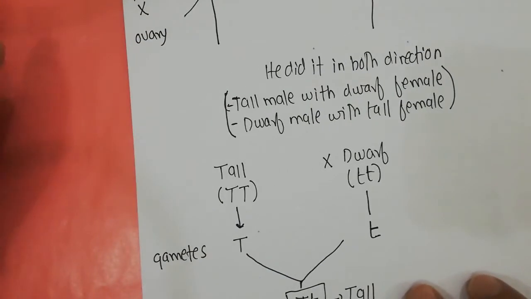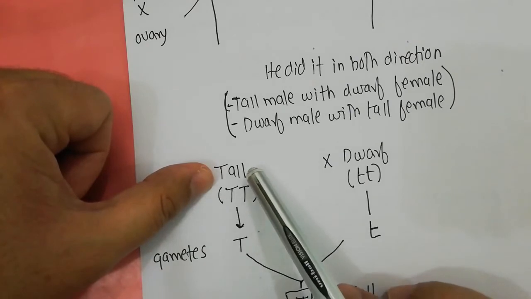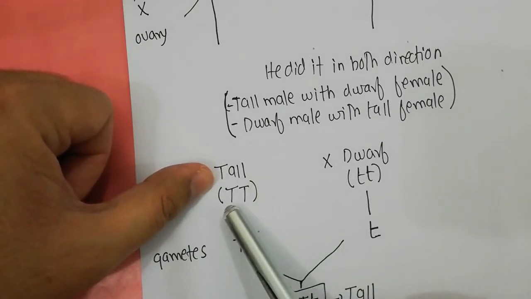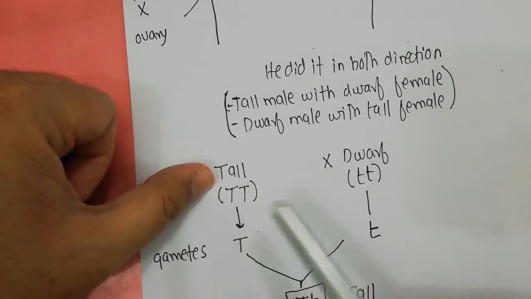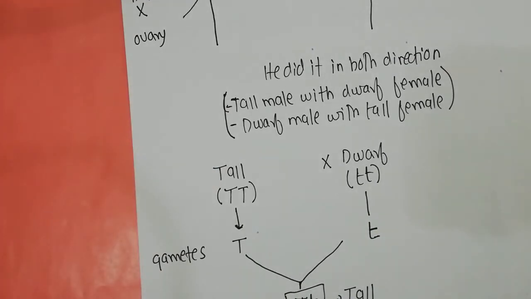So if you cross them, as we are talking about the pure breeding varieties, the tall will be in the capital T and capital T form. The dwarf will be in the small t and small t form.